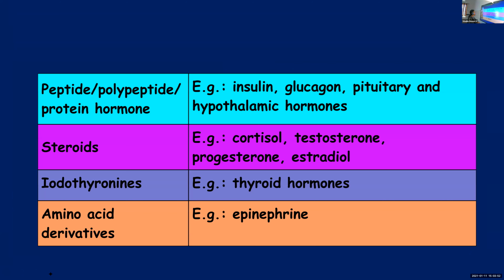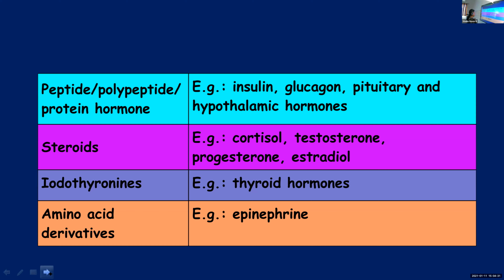And hormones, you can categorize them into different types. Some examples are also given. Peptide, polypeptide or protein hormones, steroid hormones, iodothyronines, then amino acid derivatives. These are the 4 categories of hormones. Examples for protein, peptide, polypeptide hormones are insulin, glucagon, pituitary and hypothalamic hormones. Hormones produced from the pituitary and from the pancreas are both examples of peptide, polypeptide or protein hormones.